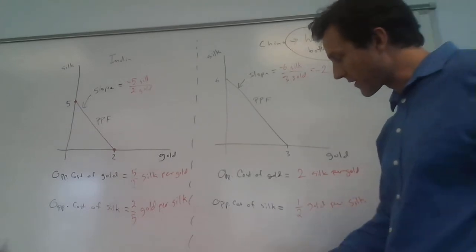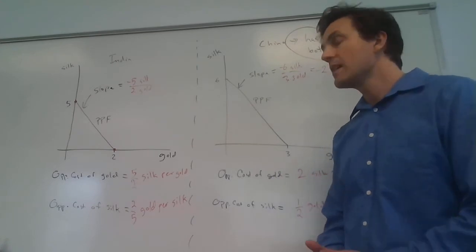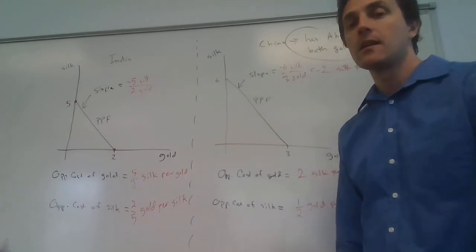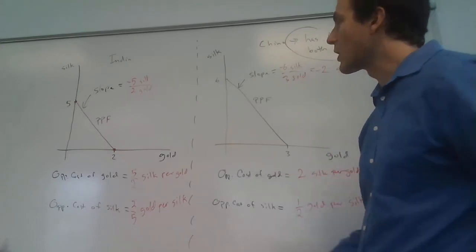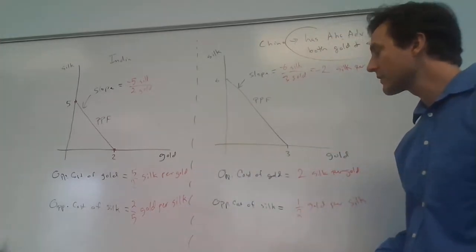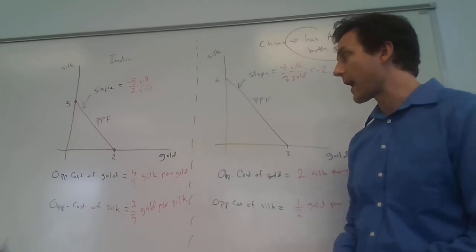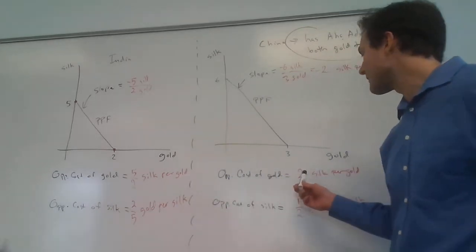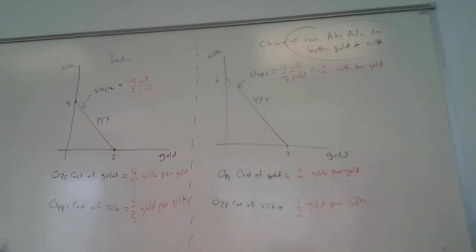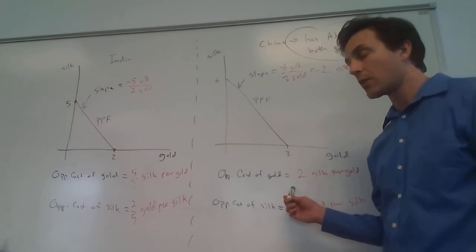In order to figure out who has a comparative advantage in which good, you want to find who has the lowest opportunity cost. Let's think about gold. Who has the lowest opportunity cost for gold, India or China? Well, 5 over 2 is 2.5, and 2.5 is greater than 2. That means that China has the lowest opportunity cost for gold.